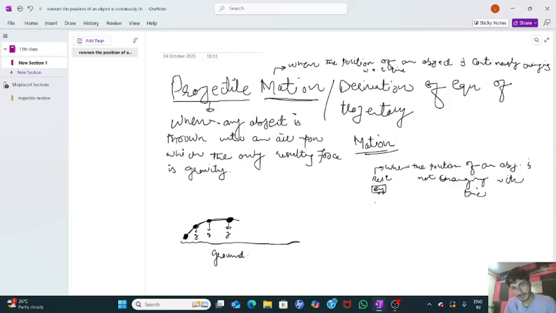Now this bus is at rest. Initial position of the bus is here. After some time it starts moving like this. After some time its position is here, and after some more time its position is here. So it keeps changing its position continuously. In this case, we say this bus is in motion. I hope you got my point.